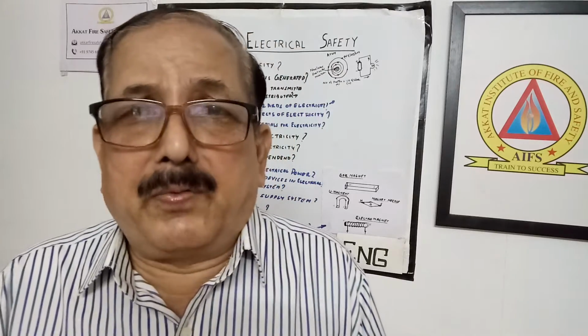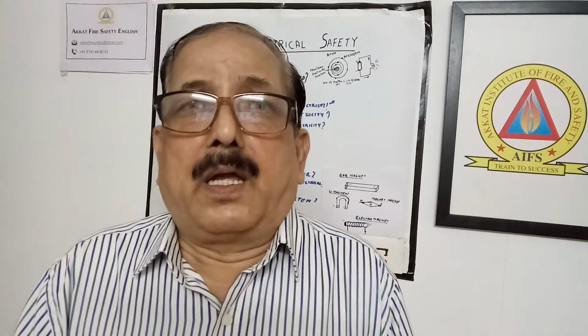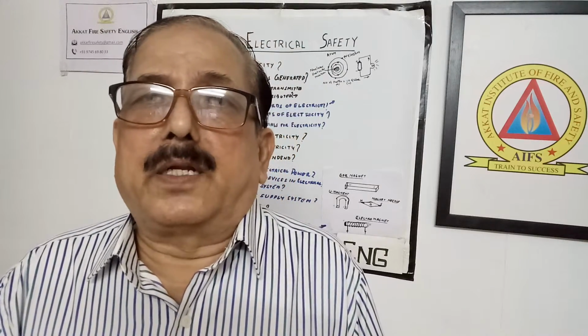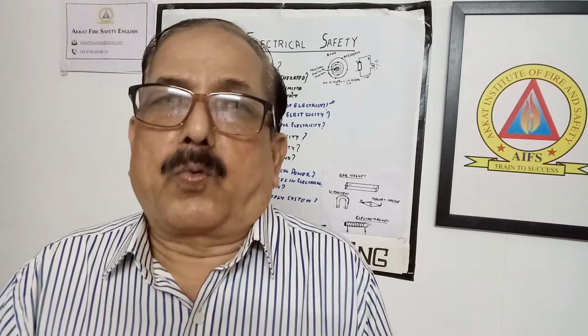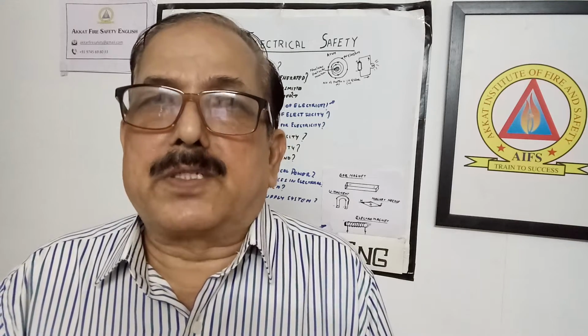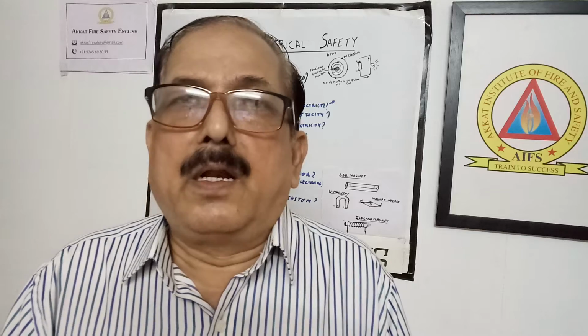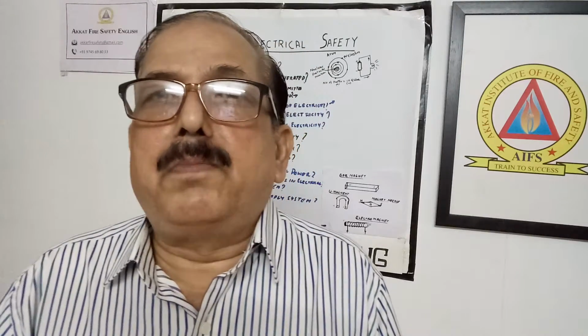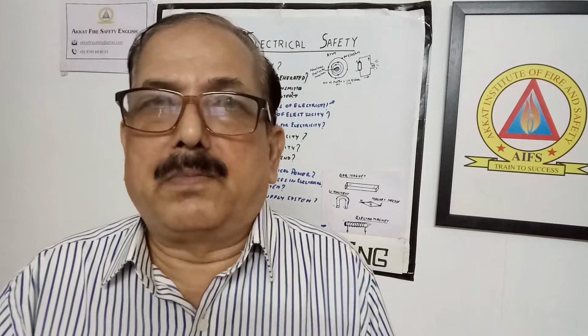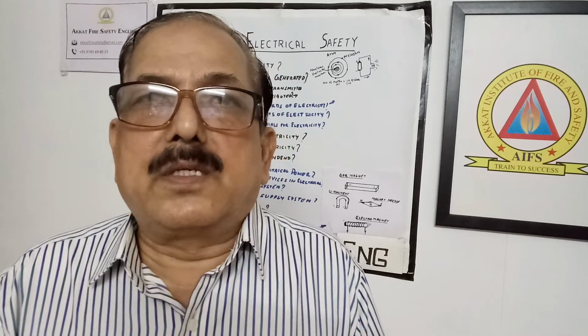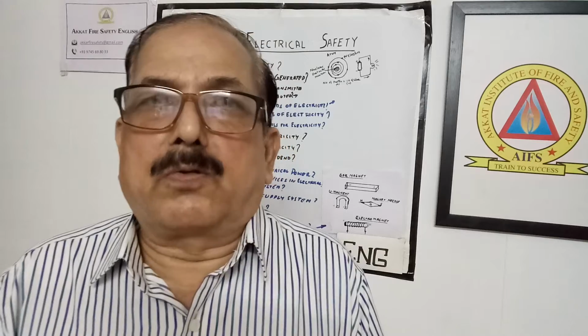Let me give a simple explanation again. Magnetism and electromagnetism are correlated. Magnetism is a property of material, where iron-based material can attract iron-based material and alloys. It has polarity, north and south pole.